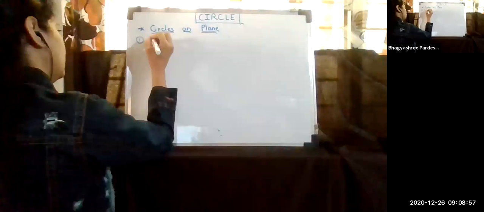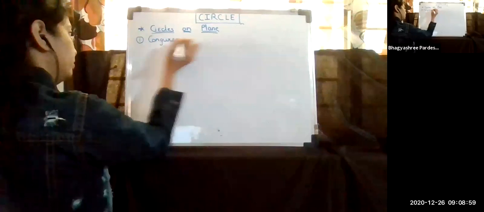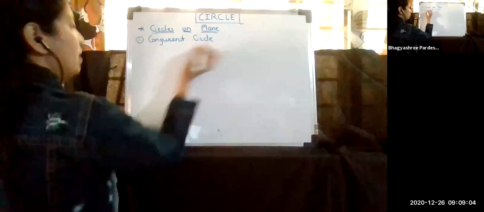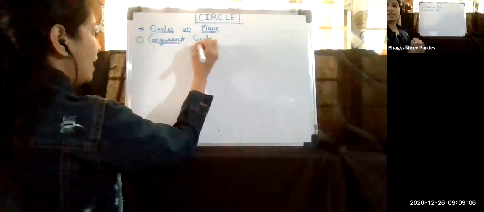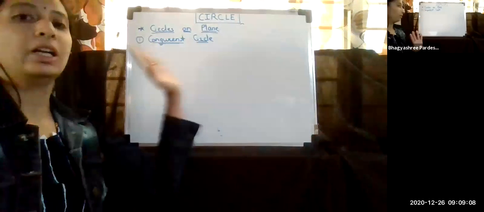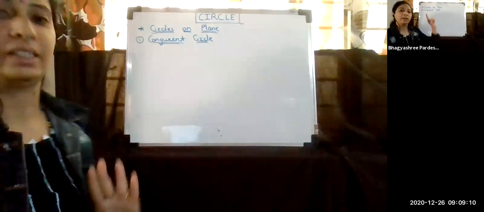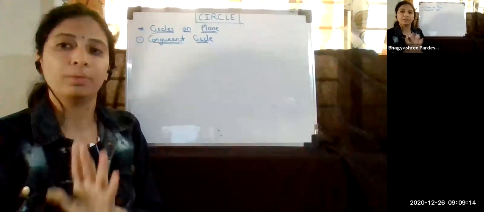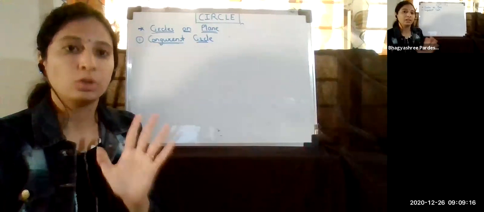The first one is the congruent circle. Always remember, students, one thing: the answer is in the question itself. What do I require? We require a congruent circle. So what is meant by congruent? Congruent means simply equal. So we require an equal circle.